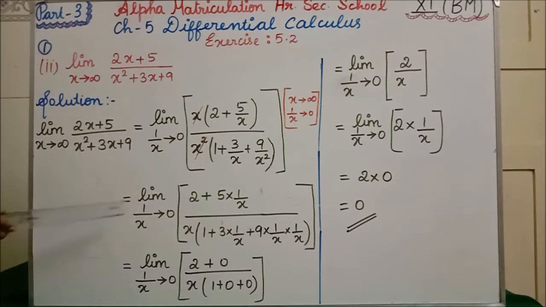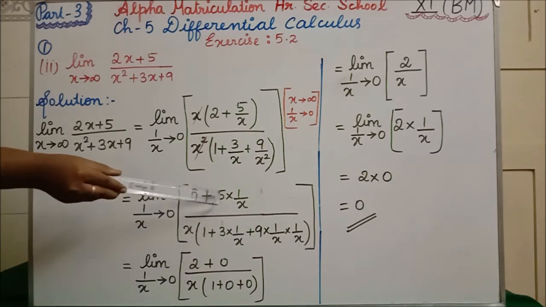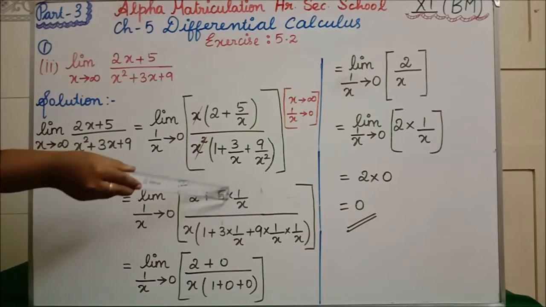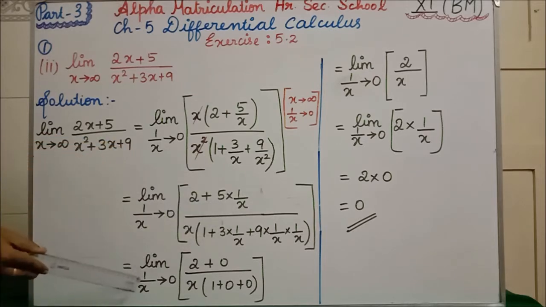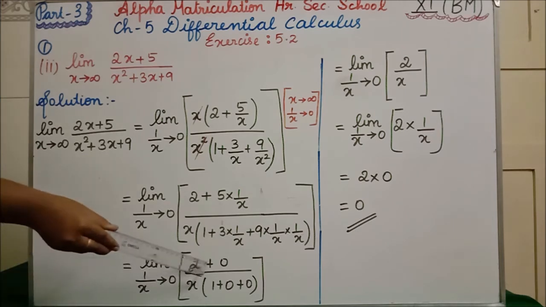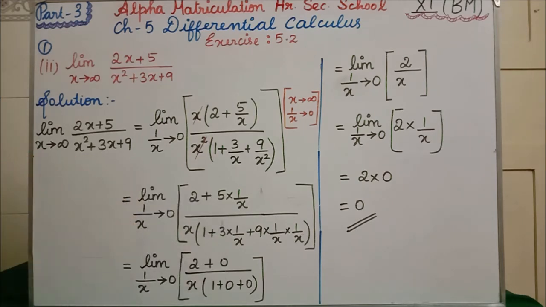Clear? Now, in the limit, 1 by x tends to 0. So, 2 plus, here 5 into 1 by x, now it will become 0, because our limit is 1 by x tends to 0. So, 2 plus 5 into 0 is 0. Divided by this x, you have to write as such.